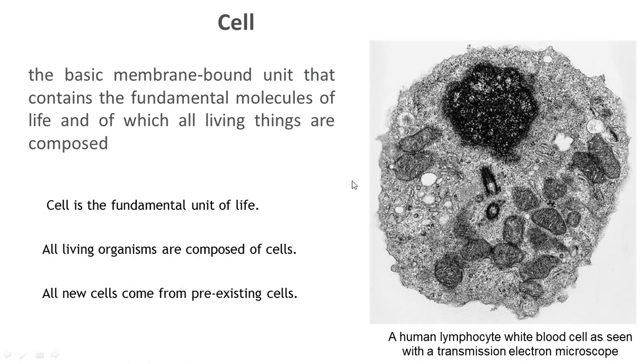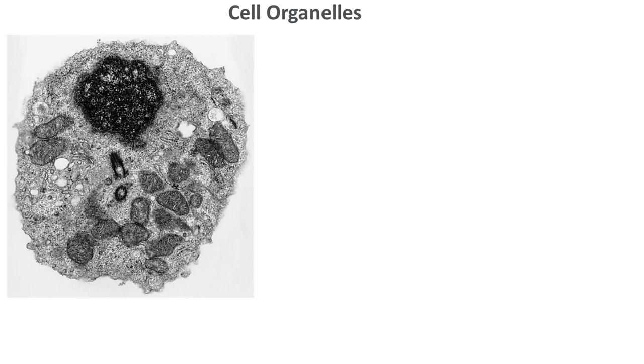Here I am showing you an actual cell, a human lymphocyte, a white blood cell. This image is actually obtained from a transmission electron microscope. You can see how complicated and how wonderful the cell organization is. Now let us see in brief about cell organelles. So this is actually the cell.